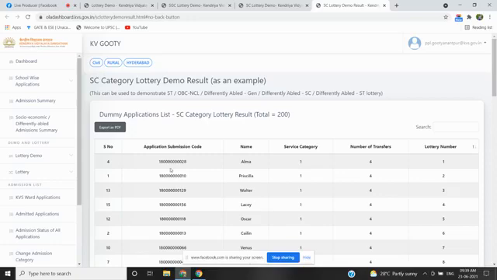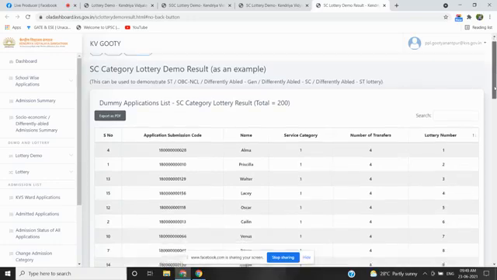Now you can see that this list has been shuffled. Serial numbers 1, 4, 13, 15, 12, 2, 10, 7, like that. And the names also, you can see that the changed names will be displayed here. And these are the lottery positions, number of transfers, service category, and name displayed here. And when you click on export as PDF, the PDF of the same will be downloaded.